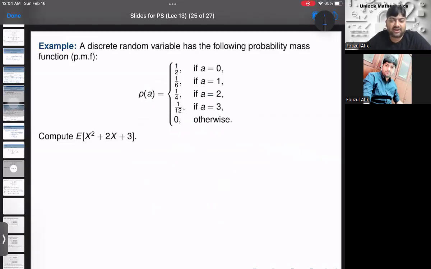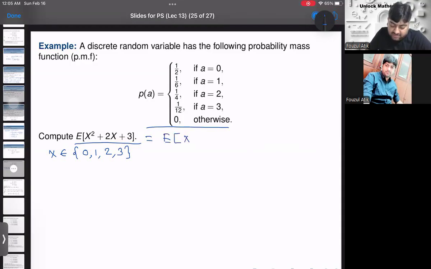Now this is a discrete random variable is given whose probability mass function is also given, right? And we can see that this random variable x takes the values 0, 1, 2, and 3. Now you have to find the expectation of x square plus 2x plus 3. But we already have seen that this is linear type. So E of it is equal to E of x square plus 2 into E of x plus 3.